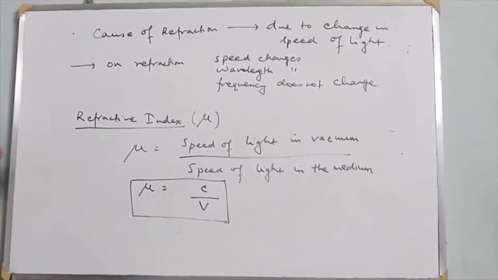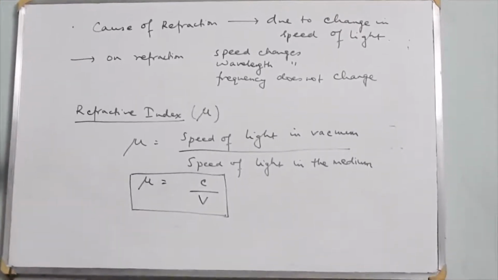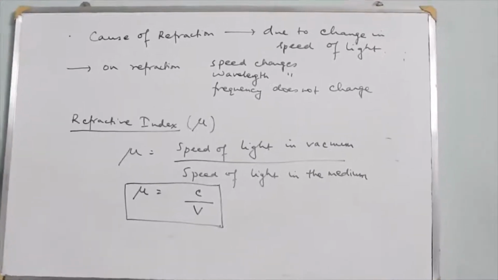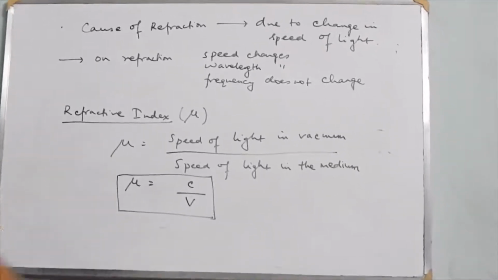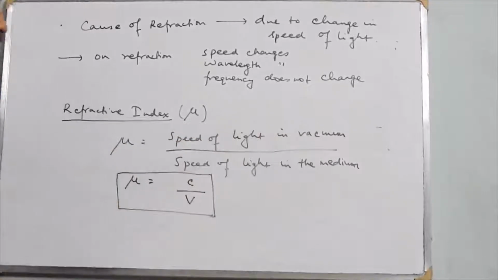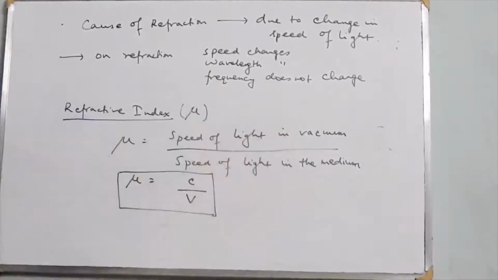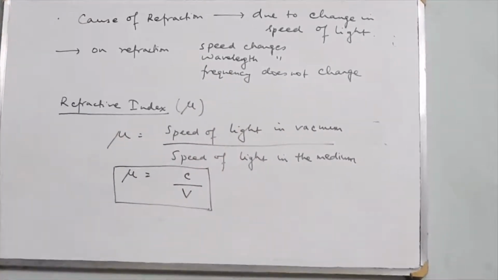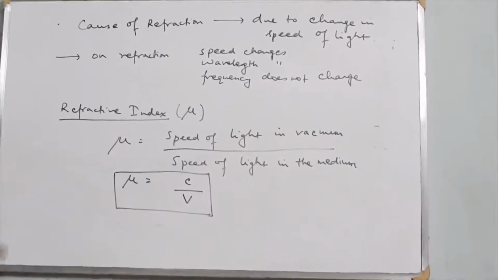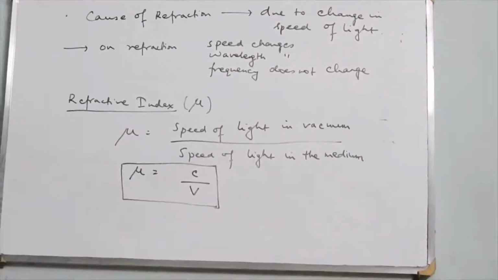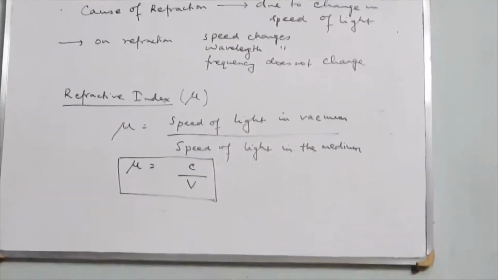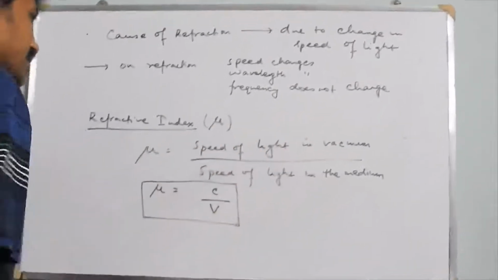But in mathematical analysis, sometimes instead of saying the speed of light in vacuum, we also consider the speed of light in air. The speed of light in air is almost the same as the speed of light in vacuum. But ideally, the definition should be speed of light in vacuum to speed of light in medium.